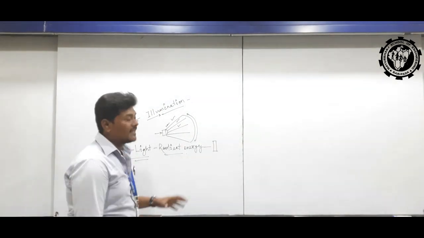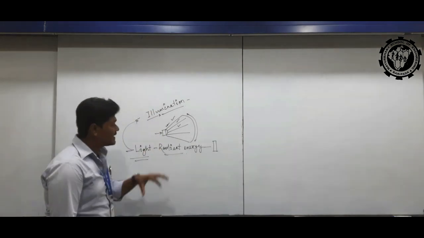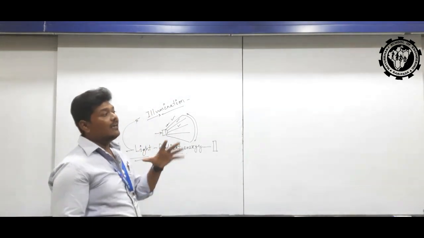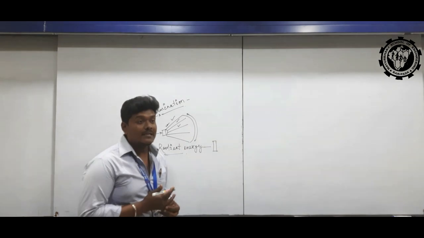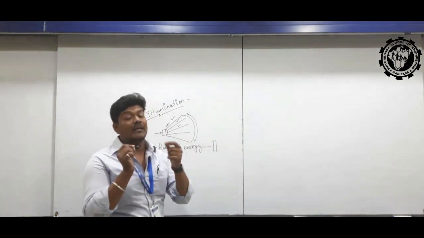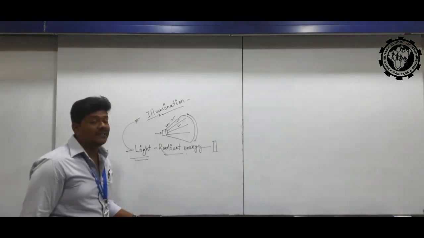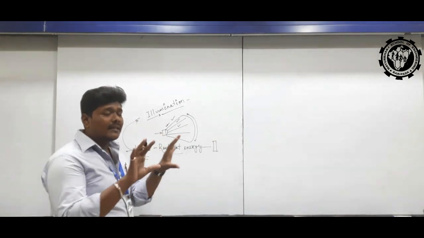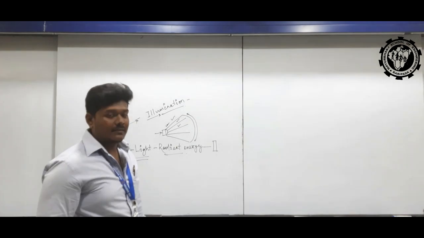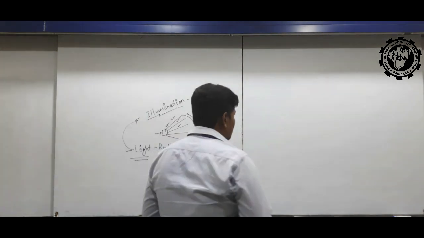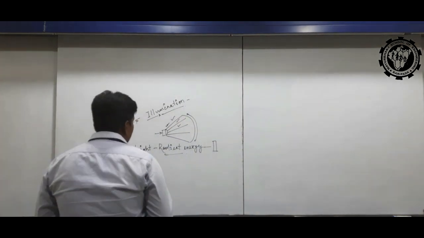Illumination is when the light energy or radiant energy falls on a surface and is visible to a human eye, and the surface area covered is the definition of illumination. Clear?